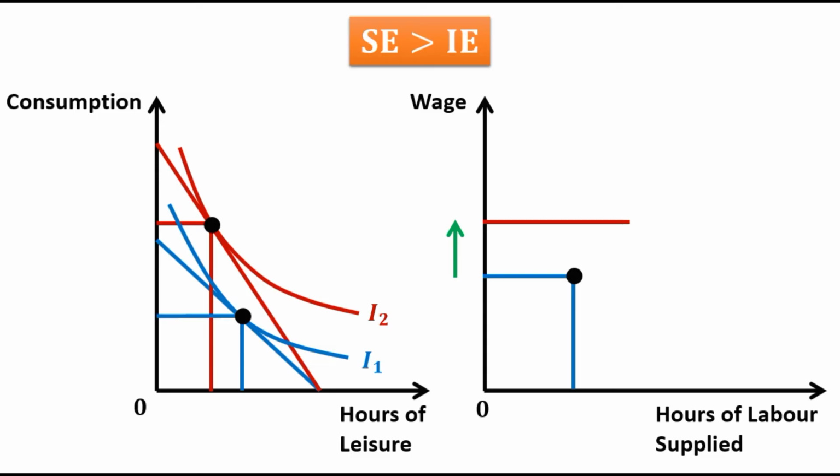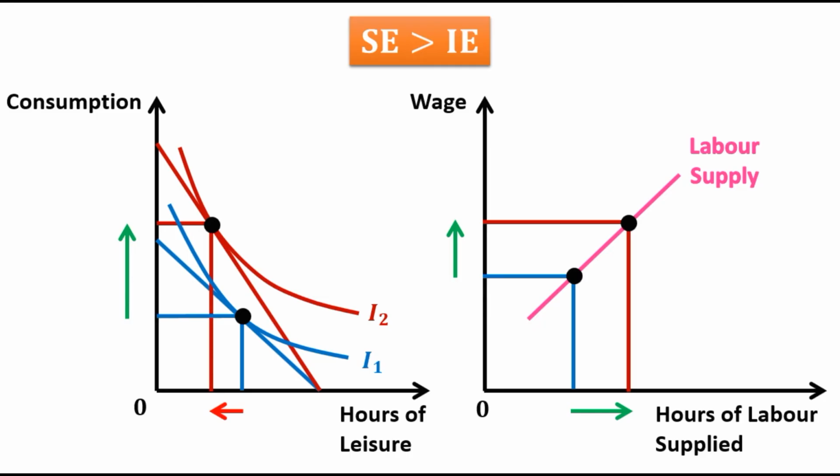As you can see, the substitution effect dominates the income effect, so there has been an increase in consumption but a reduction in hours of leisure. Reduction in hours of leisure implies an increase in hours of labor supplied. And now we will join these two points, and here is our labor supply curve. You can notice that this labor supply curve is upward sloping.